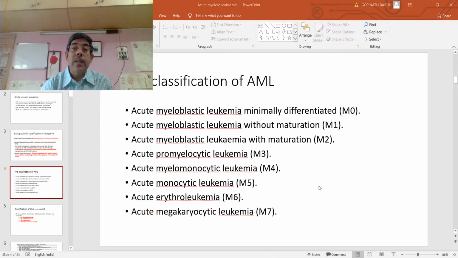Now the FAB classification. You all know that it is of 8 subtypes. M0, that is acute myeloblastic leukemia, minimally differentiated.